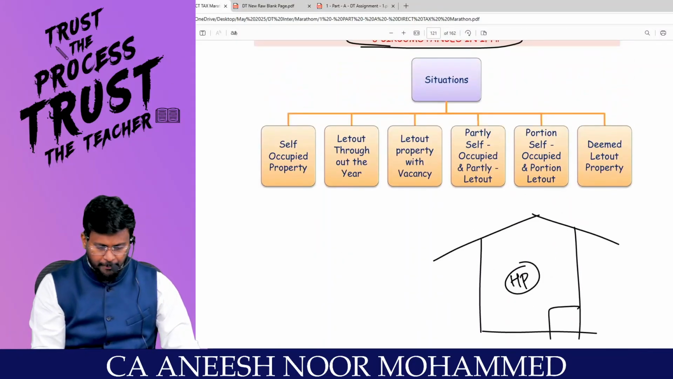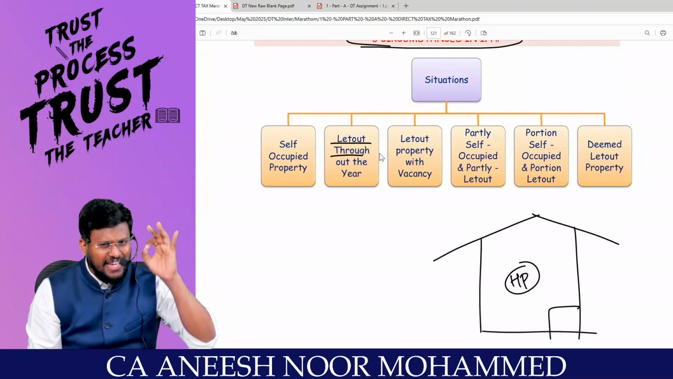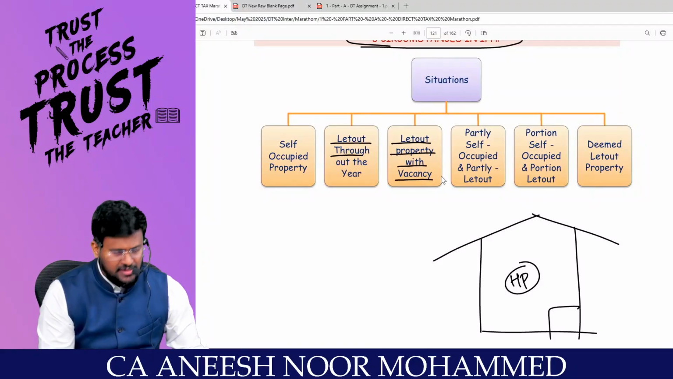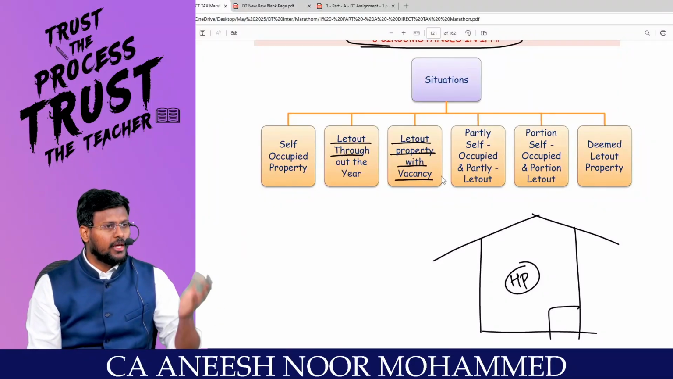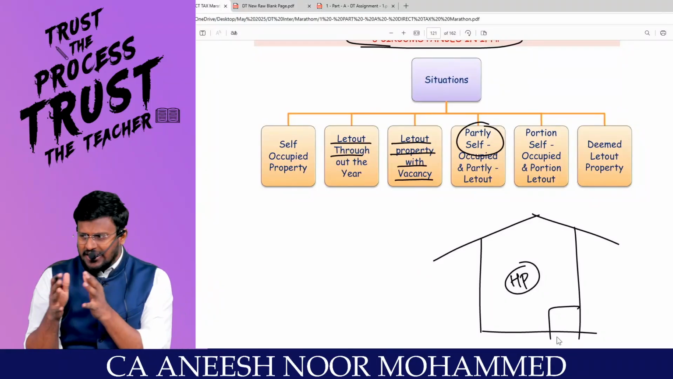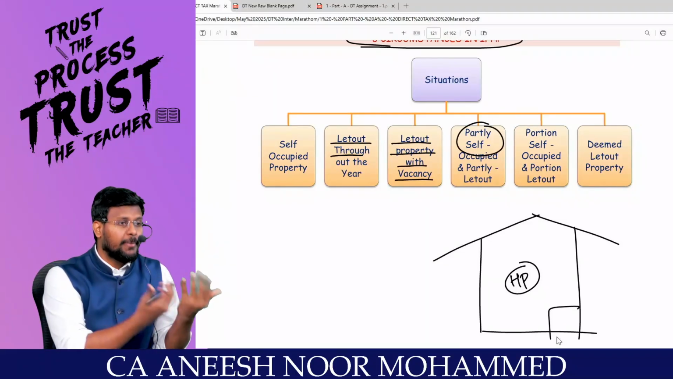Are you all really with me? Or fully let out property. Fully let out means for the entire 12 months you let out the property. Then let-out property with vacancy. Sir, for the entire 12 months I am ready to let out, but the tenant has not come. Are you all really with me? Partly self-occupied and partly let out. For the first 6 months it was a let-out property. For the next 6 months it became a self-occupied property.